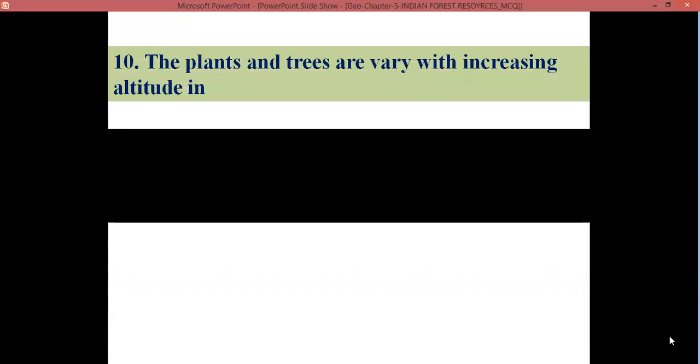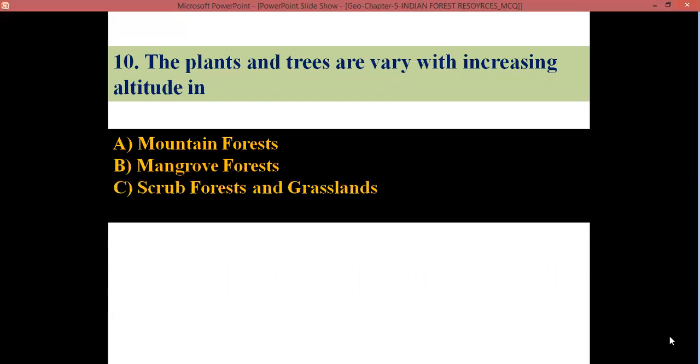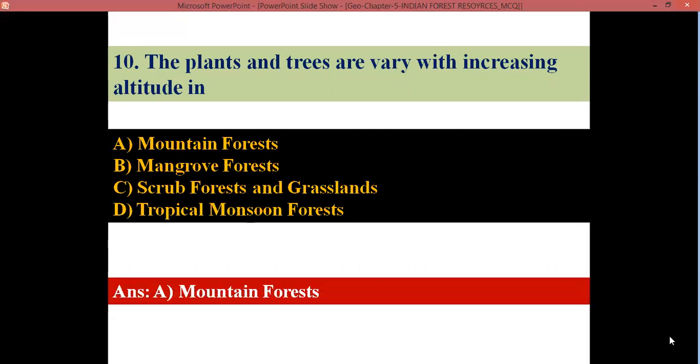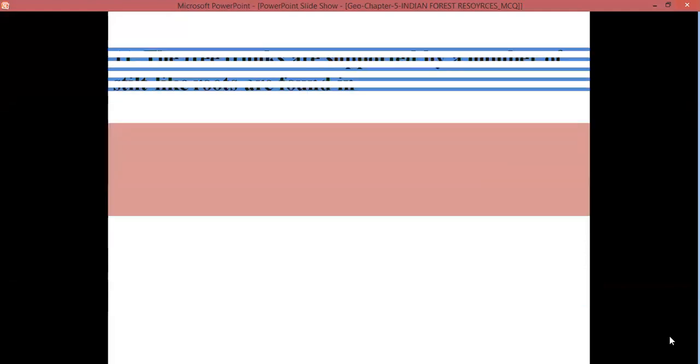The plants and trees vary with increasing altitude in A. Mountain forest, B. Mangrove forest, C. Scrub forest and grassland, D. Tropical monsoon forest. Yes, children, you are correct. The answer is A, mountain forest. In mountain forest, plants and trees vary with increasing altitude because of changes in rainfall and temperature. When you go to a higher altitude, temperature and rainfall both decrease. Therefore, plants and trees vary.